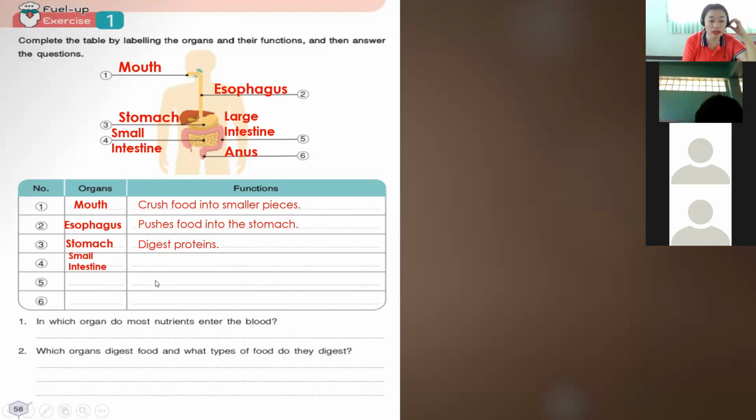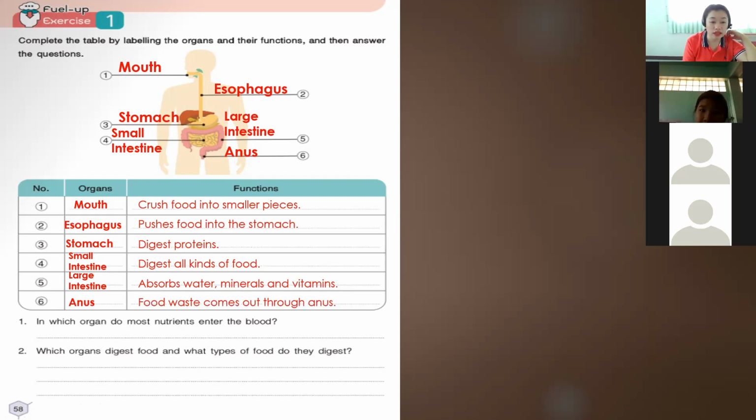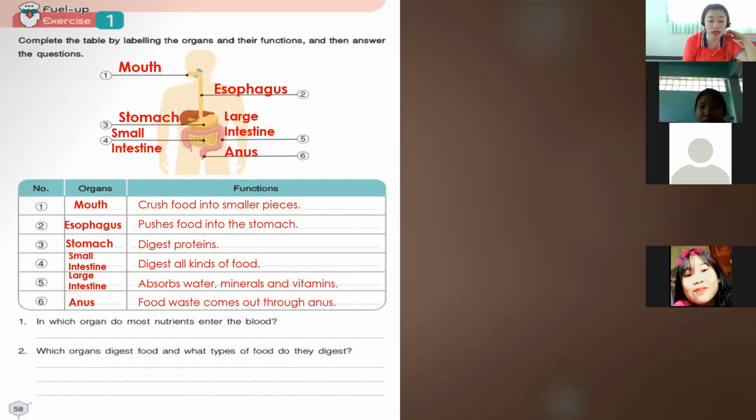Next is the small intestine. Small intestine, the function is to digest all kinds of food. Next organ, we have the large intestine. The function is to absorb water, minerals, and vitamins. And the last organ, we have the anus. Okay, the function is food waste comes out through the anus. Okay, so to remove the food waste in our body.